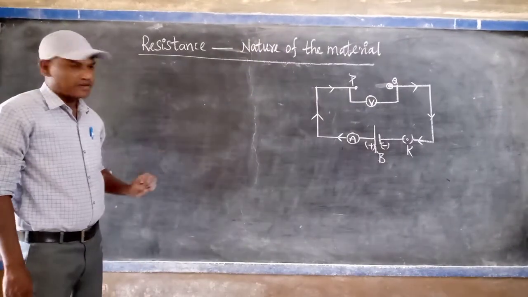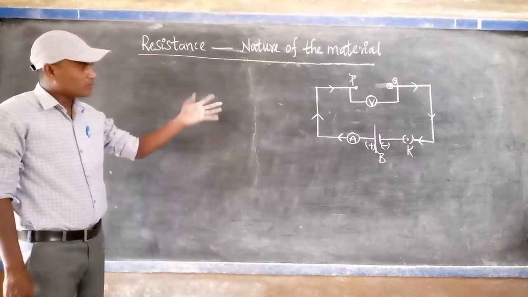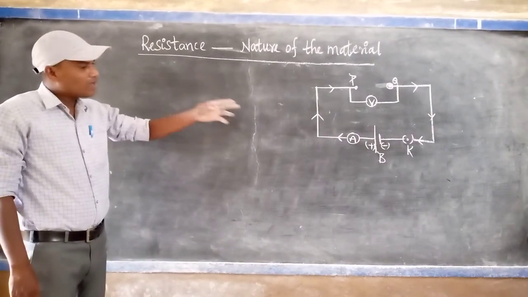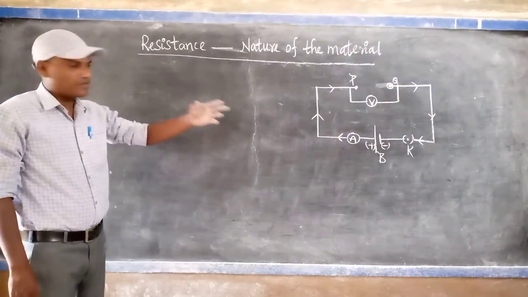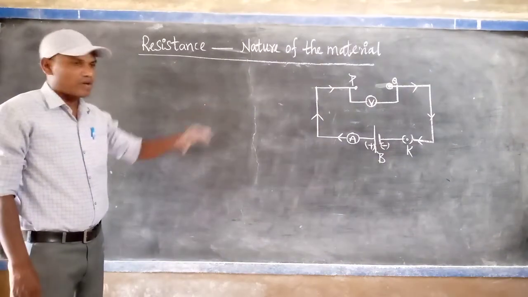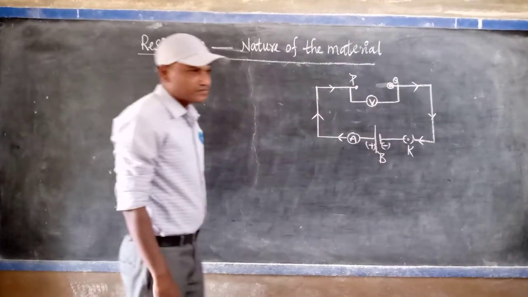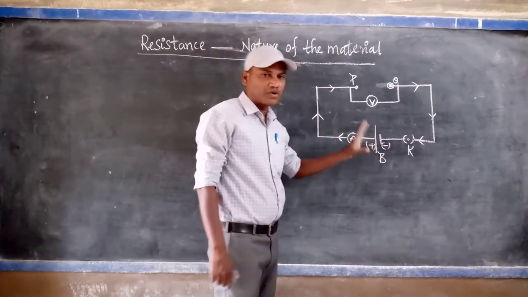So this is the diagram. Same, which diagram? Ohm's law diagram. That one also you can add. There a rheostat is used, but here I am not using the rheostat. You can replace the rheostat also, no problem. But without rheostat, it is very good. Okay, but draw the diagram for the purpose only.